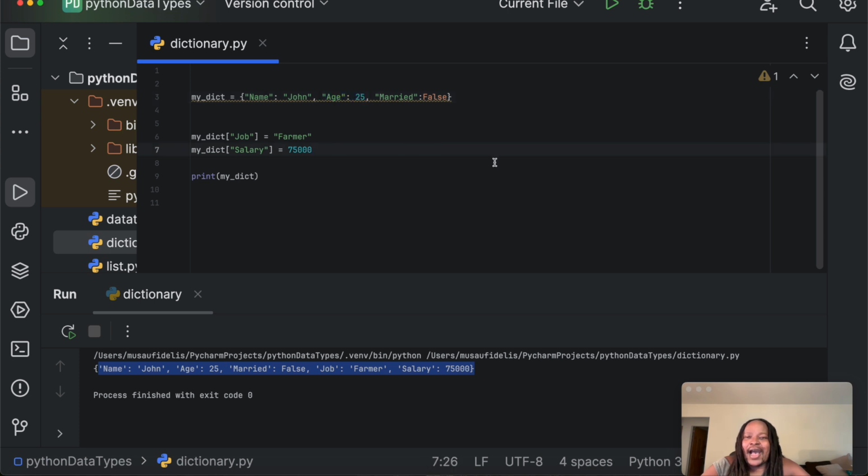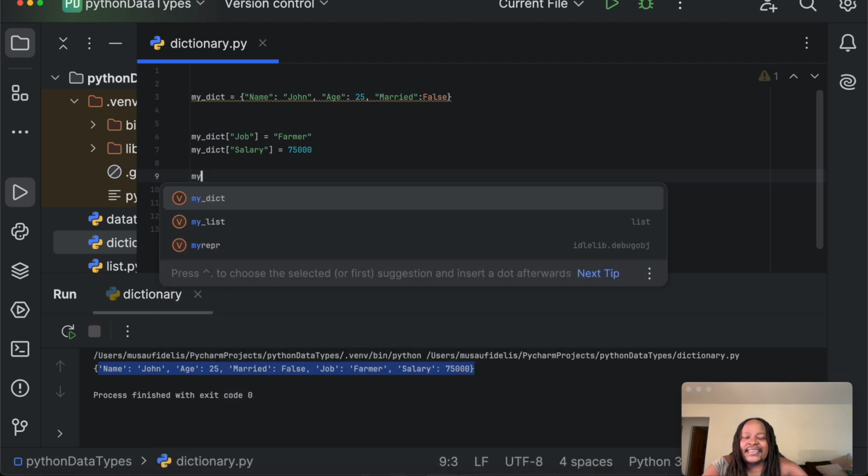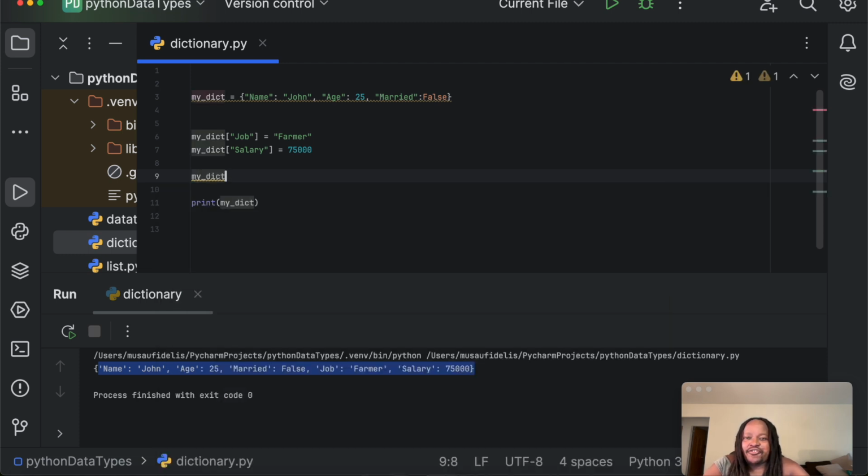The way you update it is you use my_dict, the name of the dictionary, then you use the square brackets, and then you enter the key. We are updating the key, remember, age, and now we assign this to 26. Happy birthday, John, 26.